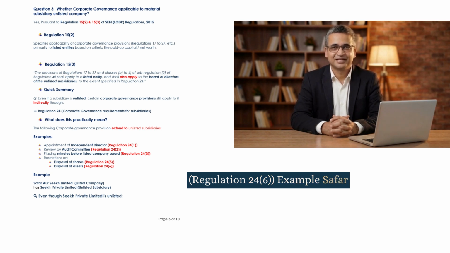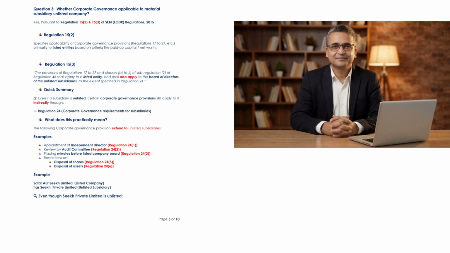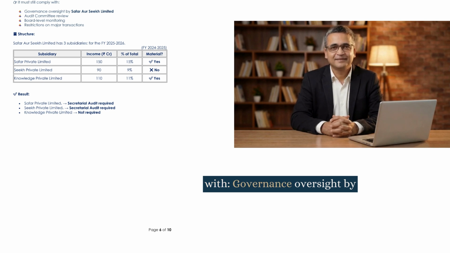Example: Suffer or Seek Limited, a listed company, has Suffer Private Limited, an unlisted subsidiary. Even though Suffer Private Limited is unlisted, it must still comply with governance oversight by Suffer or Seek Limited: audit committee review, board level monitoring, and restrictions on major transactions.